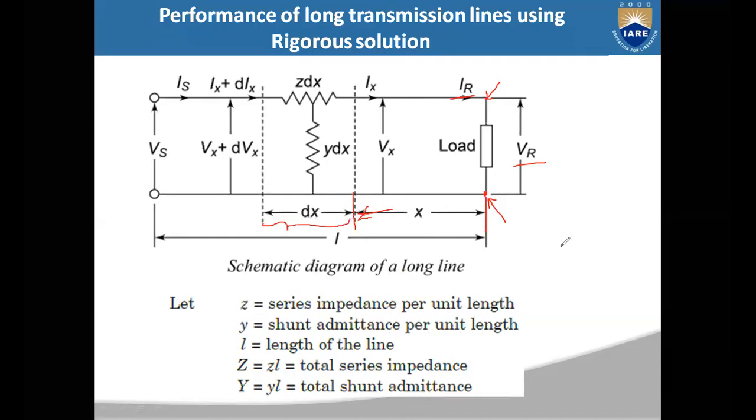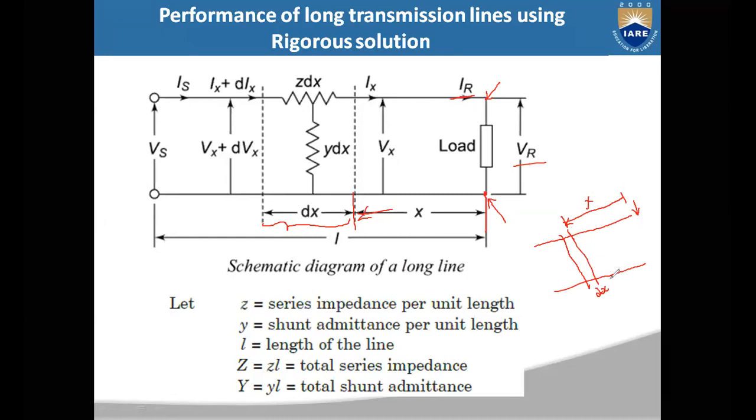Here you have a transmission line, and this receiving end we considered as a reference. Now from this reference, at a distance x meters, you have to consider a small differential length, which we can represent with dx, at a distance of x meters from our reference end.